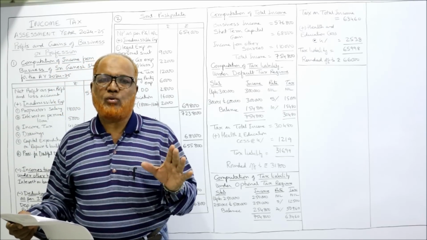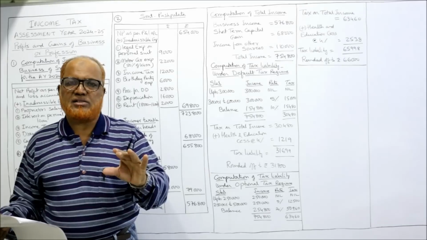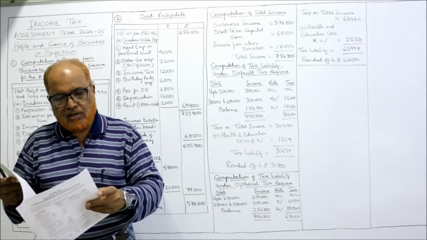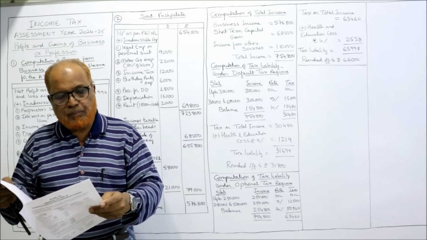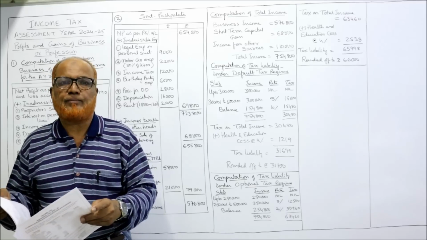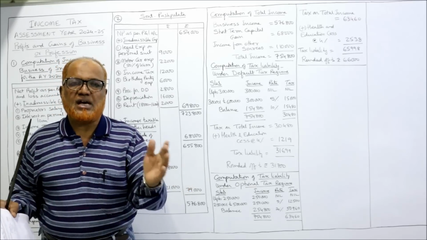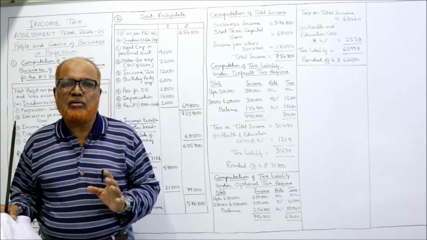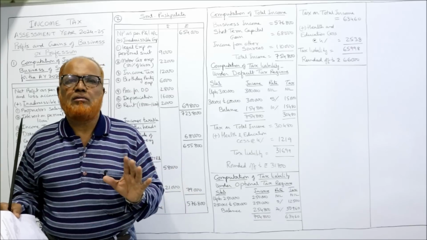Same procedure we have to start. We have to start with the net profit as per profit and loss account. To that you add inadmissible expenses. So 6,54,000. Then additional information: 50% use of motor car is attributable to business purpose. That means the motor car is used 50% for business and 50% for personal. So only 50% will be allowed. The expenditure relating to business only will be allowed.